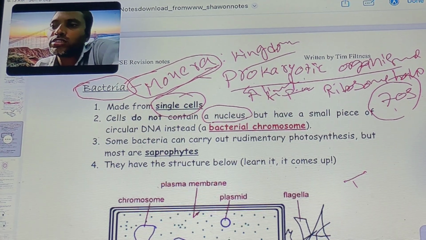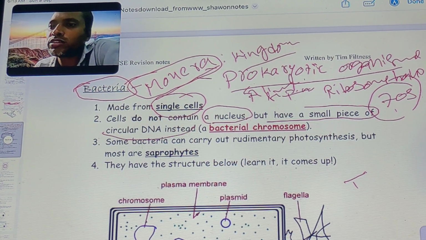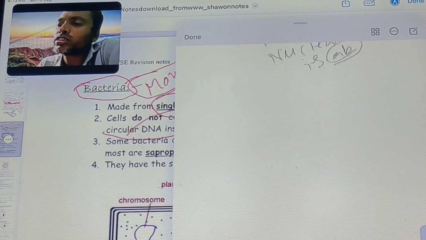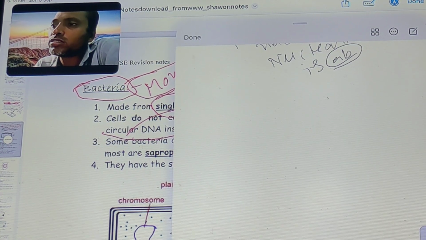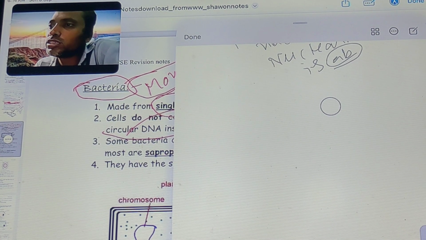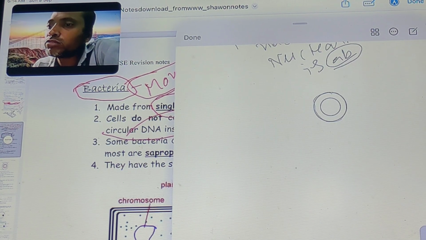The cell does not contain a nucleus but has small pieces of circular DNA. This circular DNA we can call the plasmid.